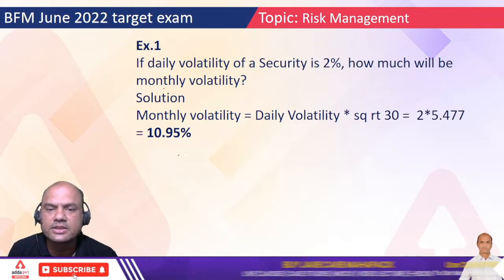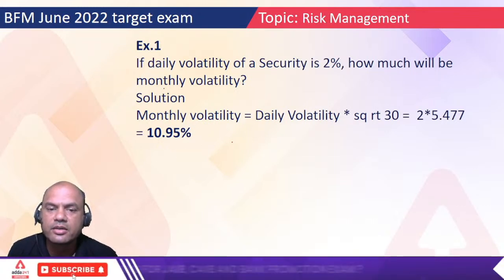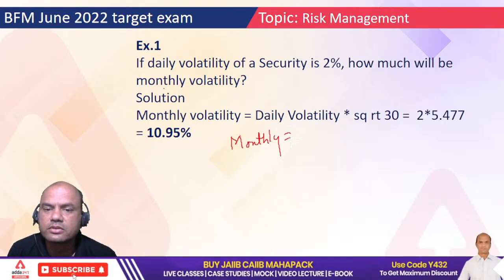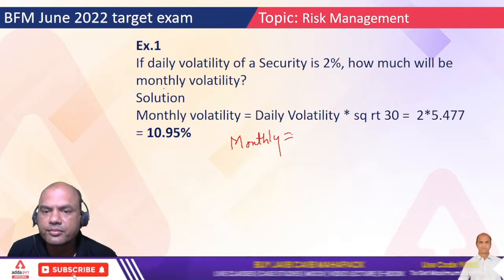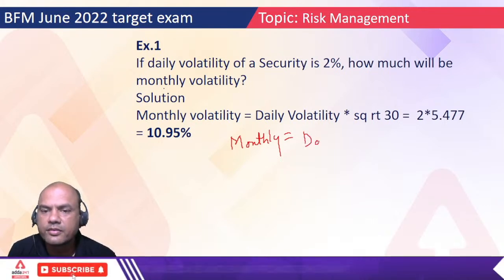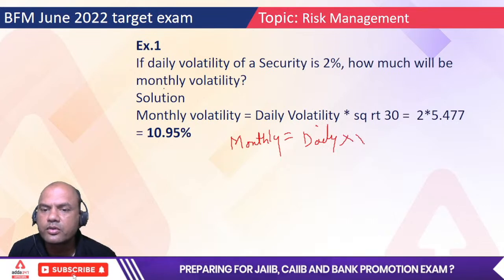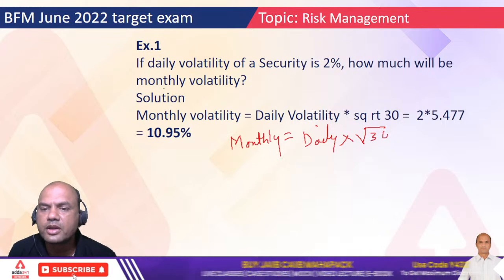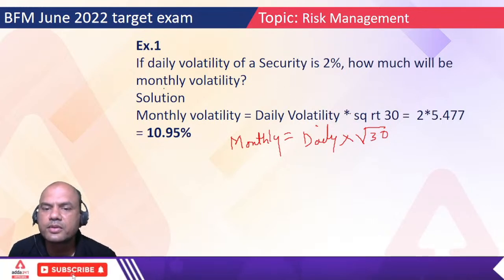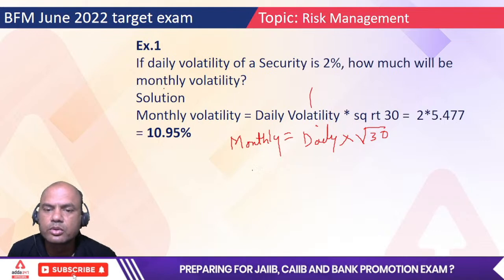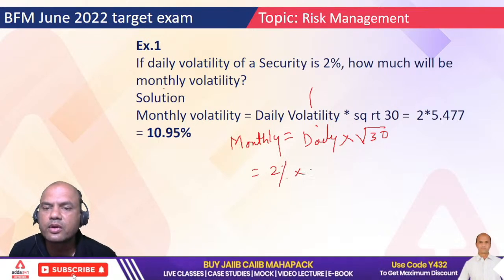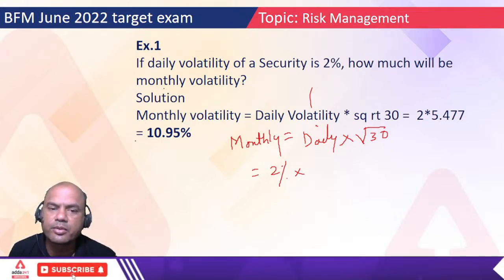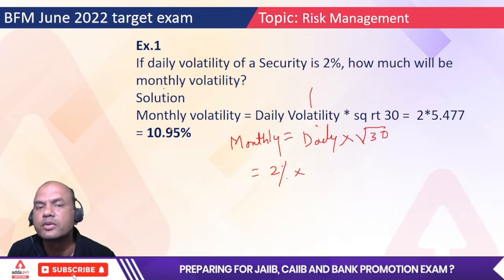Here, it's very simple. The formula is monthly equals daily into square root of the number of days. So what are the number of days in the month? 30. So daily into square root of 30. What is daily given? 2%. So 2% into square root of 30. That is 2 into 5.477. So the answer is 10.95. This is how you calculate the monthly volatility.